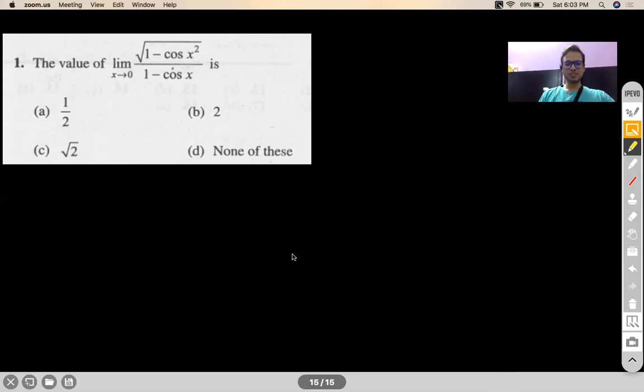Mixed response actually, because I can see a substantial amount of votes cast for all A, B, and C options. However, B has got the most votes. Let's check. As x tends to 0, for the numerator, all of you know your basic identities: 1 minus cos A is 2 sine square A by 2, right? We all know our basic trigonometry.